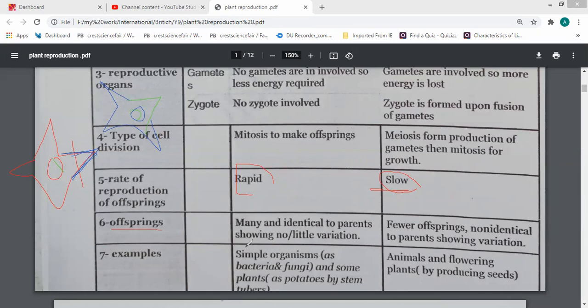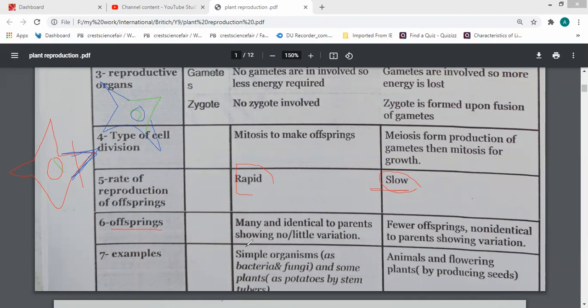All of these new offspring are similar to the parents and to each other. But in sexual reproduction, the offspring are genetically different, not identical to the parents, so it shows diversity.